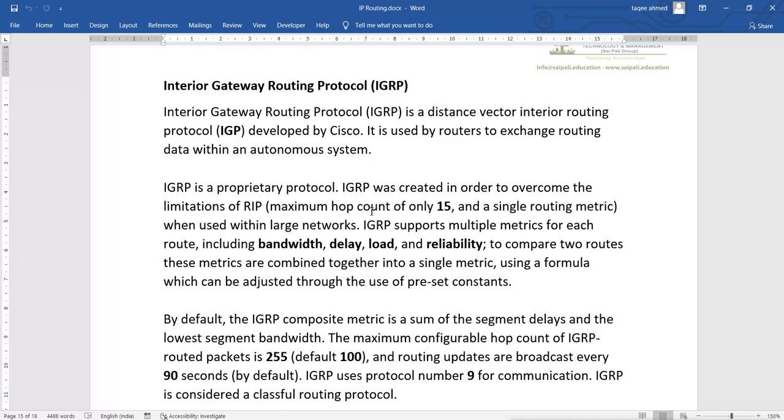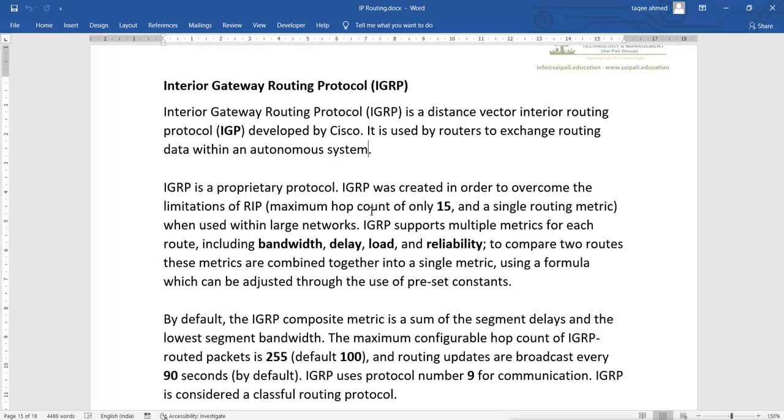But this IGRP is a proprietary protocol. IGRP was created in order to overcome the limitations of RIP. There were a lot of problems in RIP, such as routing loops, and that is why it has a maximum hop count of only 15 and a single routing metric. Single routing metric means only hop count.